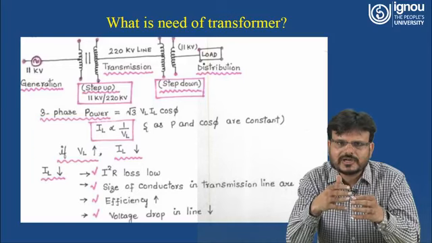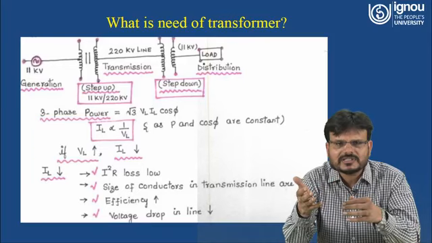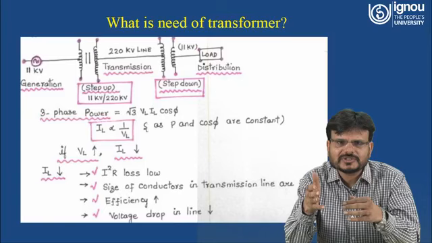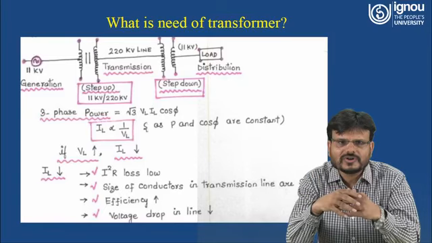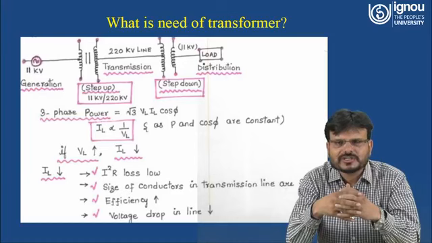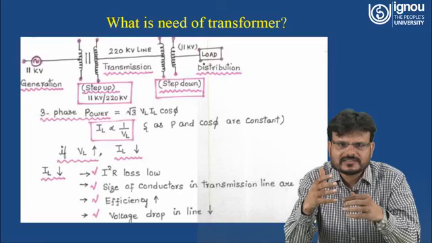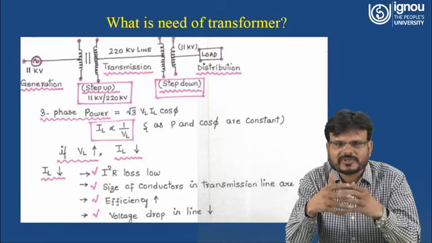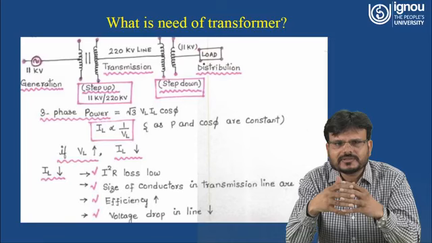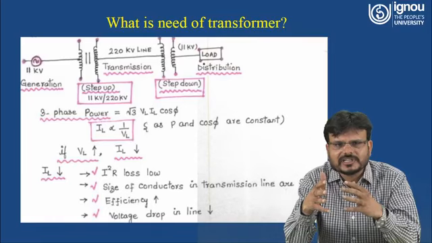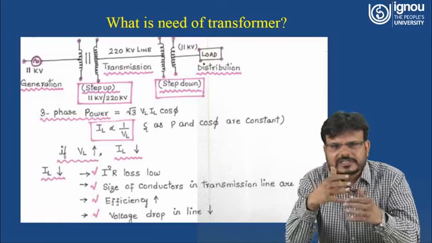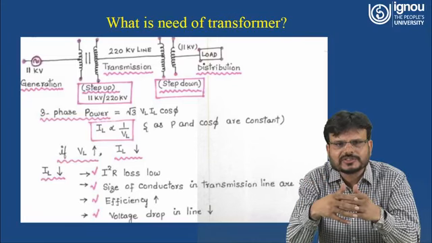If you are going to step up the voltage, that means in proportion the current will get down, or you can say IL is inversely proportional to the line voltage. That means if line voltage is increasing, suppose I am talking about a step-up transformer, you are using it to convert 11 kV into 132 kV.